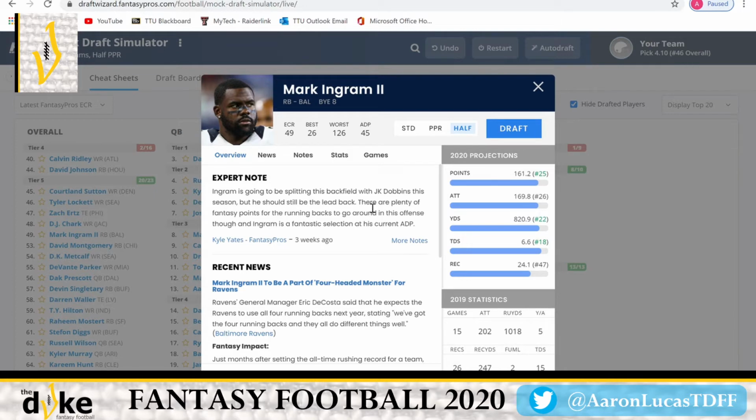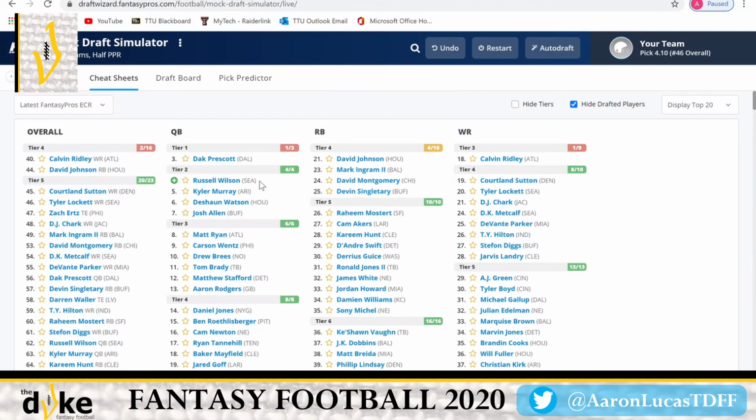So J.K. Dobbins is definitely a good pick later on in the round if that's how that works out and he ends up getting a full 50, which is the best case scenario for J.K. Dobbins, or if Mark Ingram went down. But Mark Ingram should not take any fall here. All right, we know that offense is good.